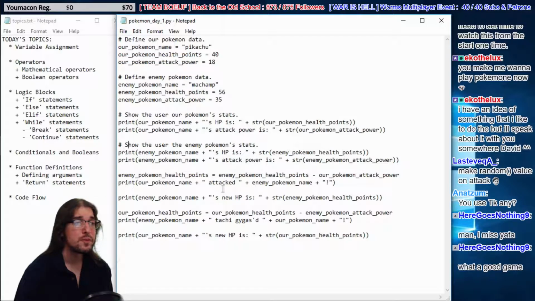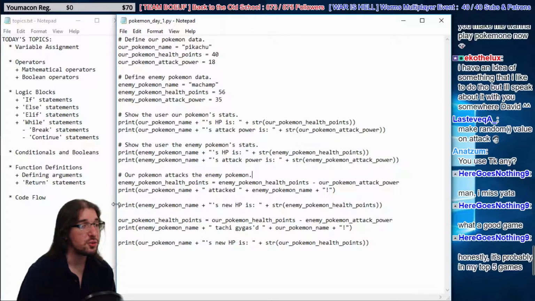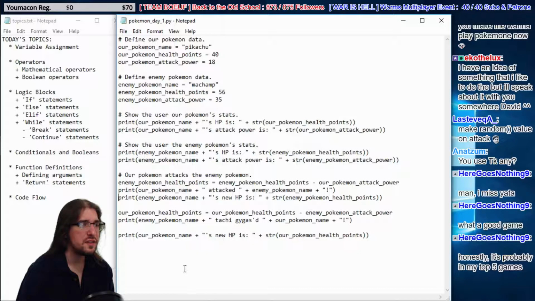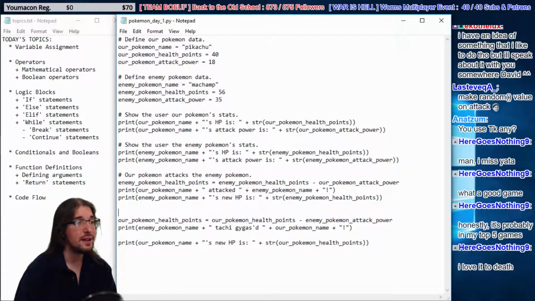Okay, so now we're showing our Pokemon stats. We're showing the user the enemy Pokemon stats. Now our Pokemon attacks the enemy Pokemon. That'd be these three lines. So you have the enemy's health points get reduced. We tell the user that Pikachu attacked Machamp. Then we show them his new HP. Now the enemy Pokemon attacks our Pokemon.